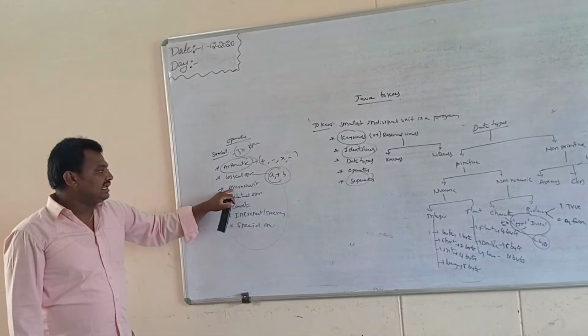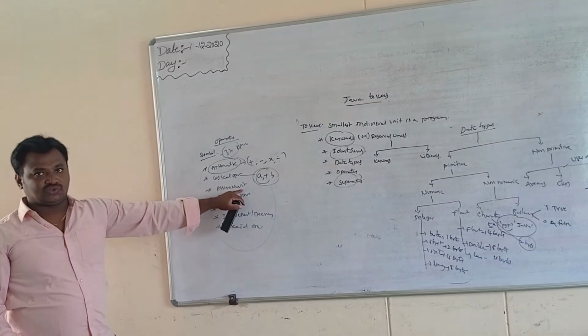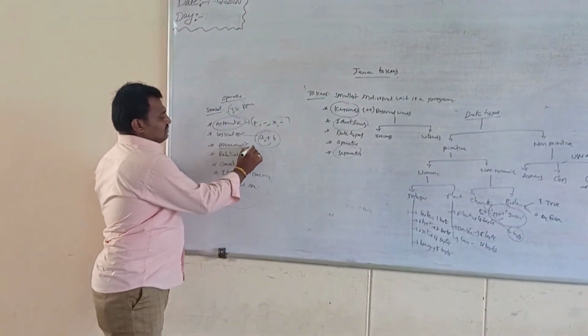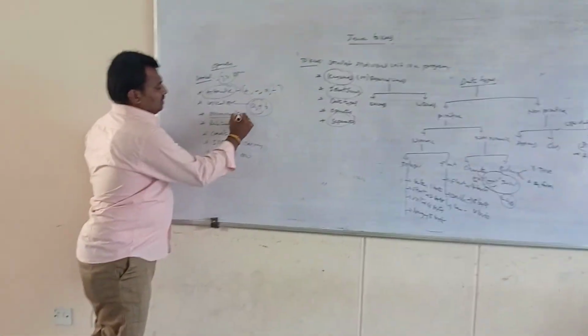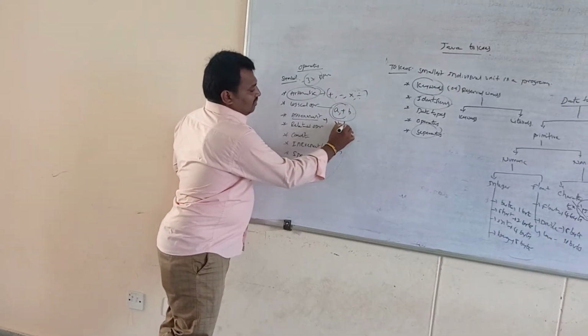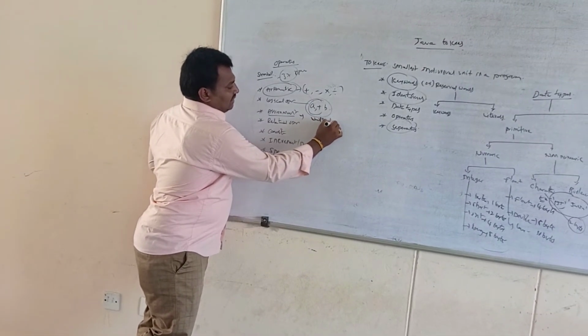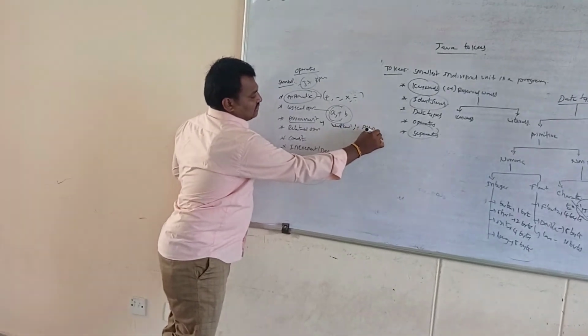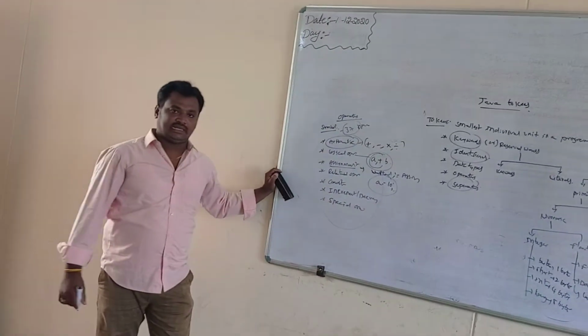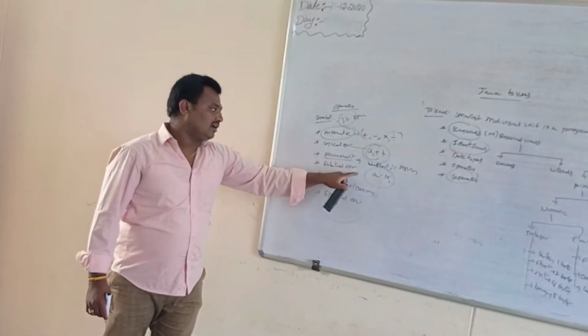Next one, assignment operators. Assigning values is called assignment. For example, in this syntax, the assignment operator is variable 1 is equal to the assigned value, that is A is equal to 10. This is the value assignment, called the assignment operator.